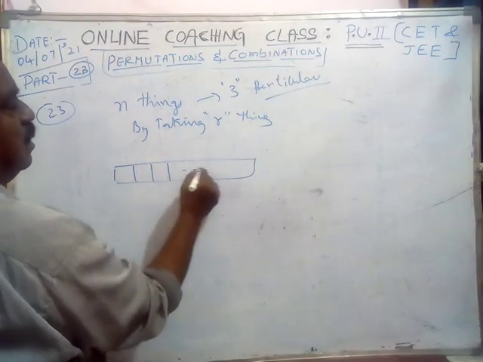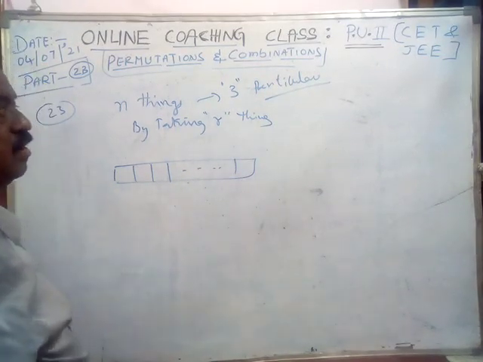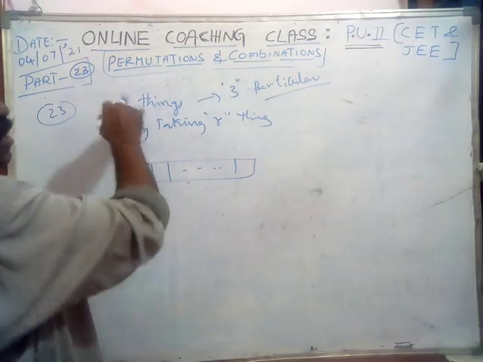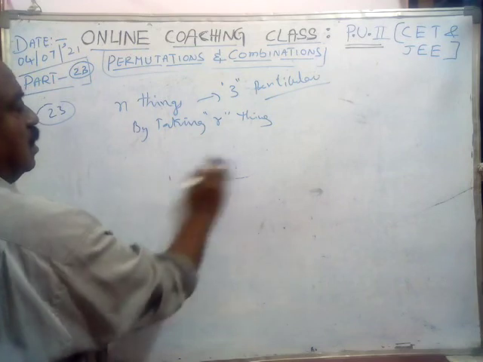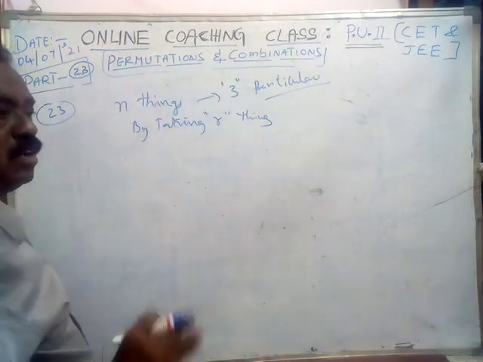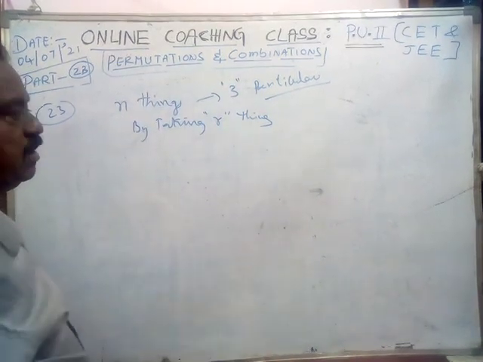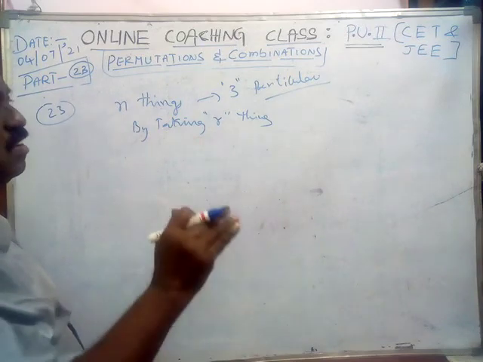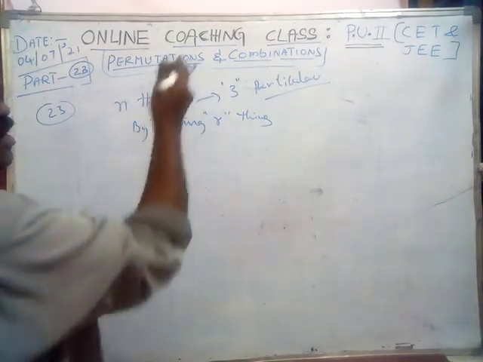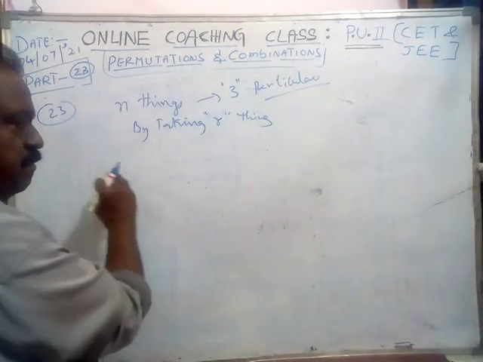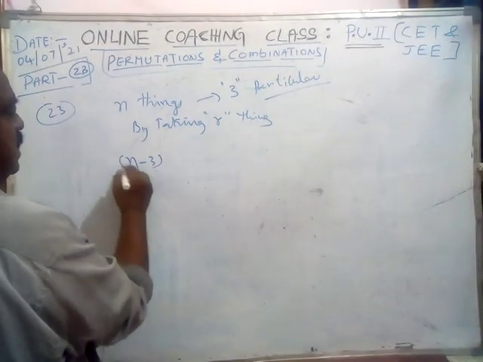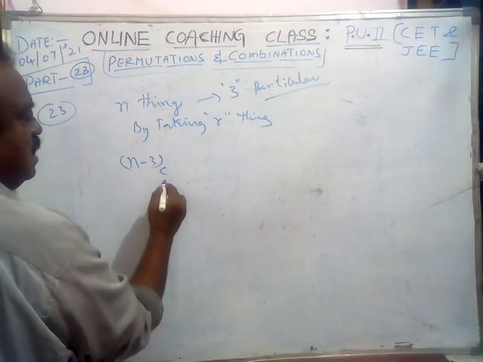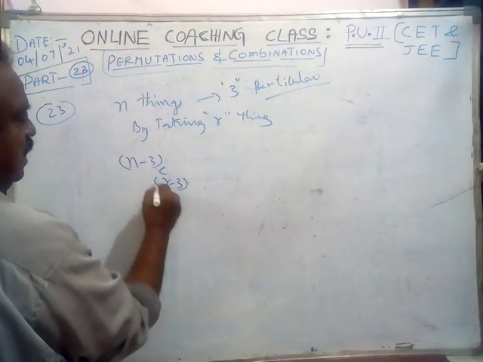There are r boxes, and the 3 must come into the places. For those 3 particular things there is no selection, only arrangement, because those particular things must be in every arrangement. So this is n minus 3 C r minus 3 ways.